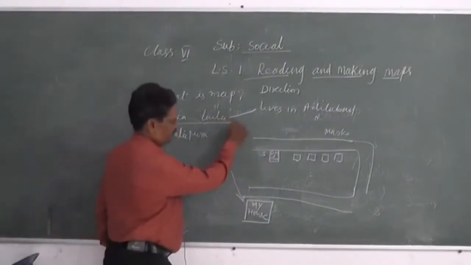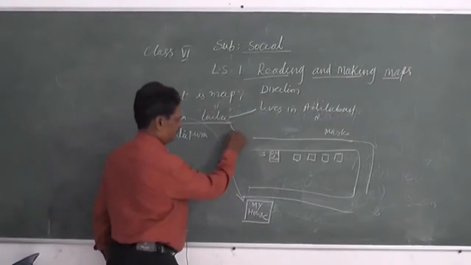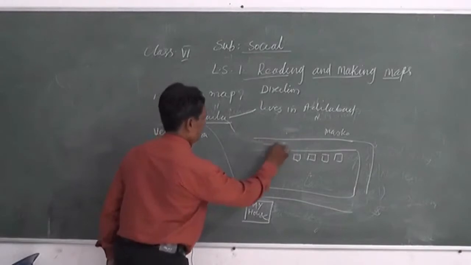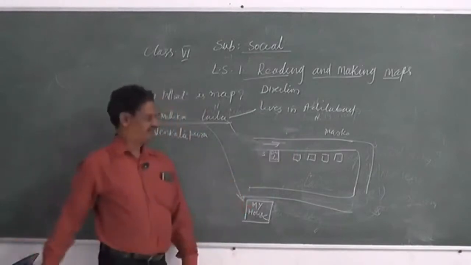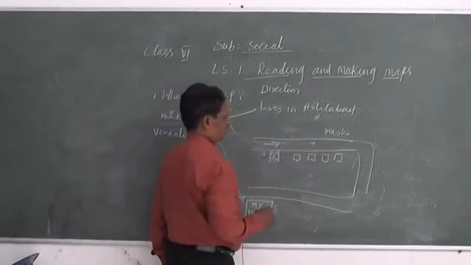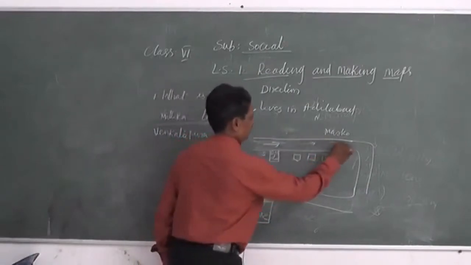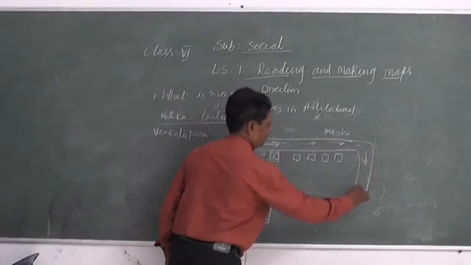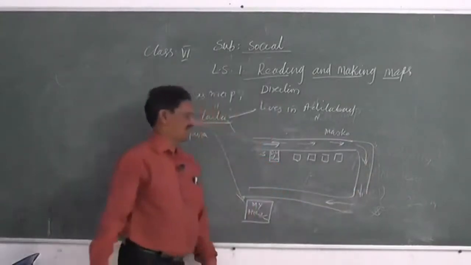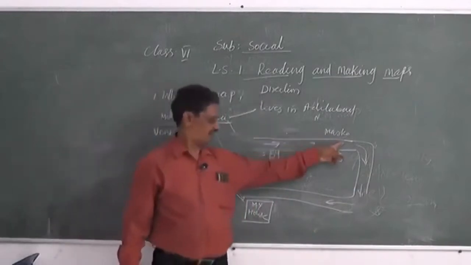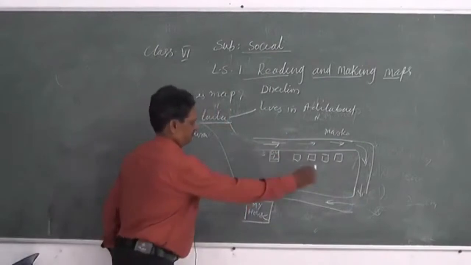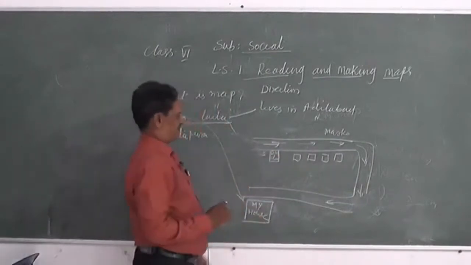Laila is going to visit. She has started from the bus stop. So moving towards which direction? East. And turn towards this. Again, how many turnings are there? 1, 2. And towards Mallika's house.